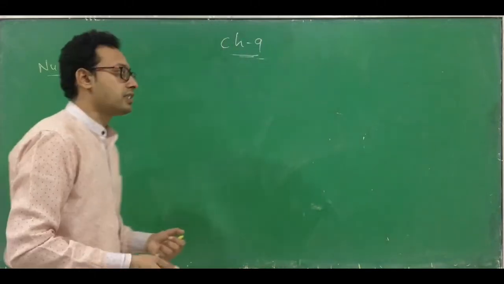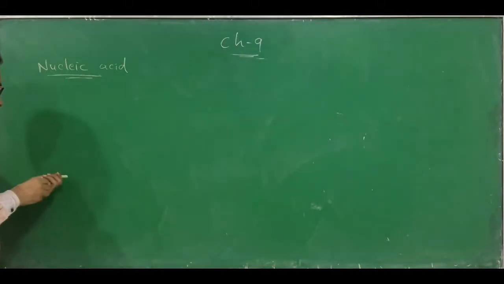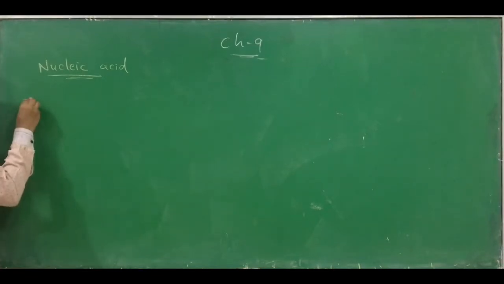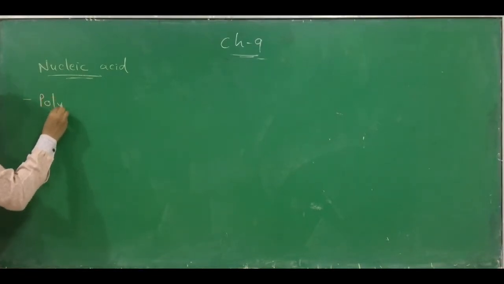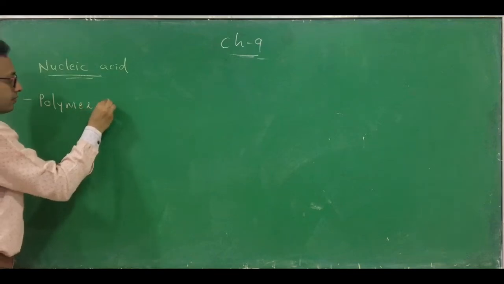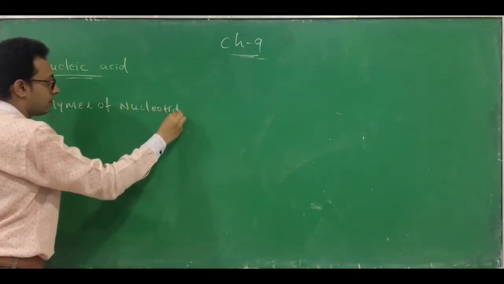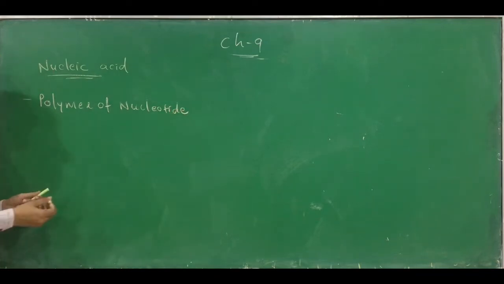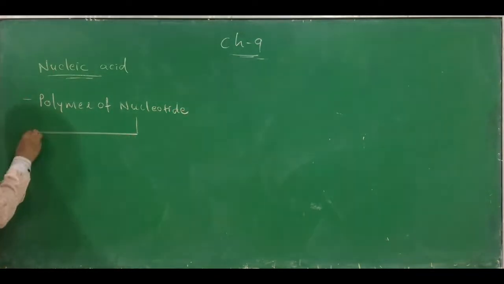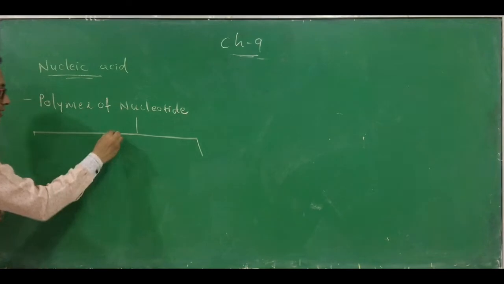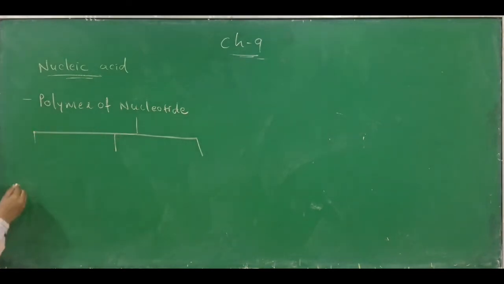But these nucleic acids are polymers of nucleotides. Okay, what are the nucleic acids? They are polymers of nucleotide. And what is a nucleotide? The nucleotide is a combination of what?